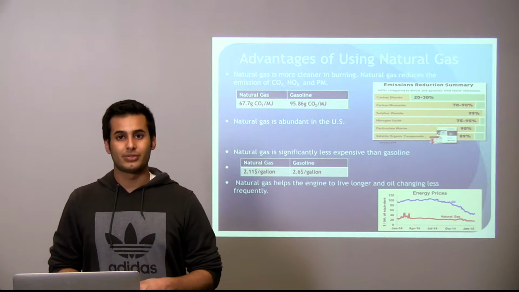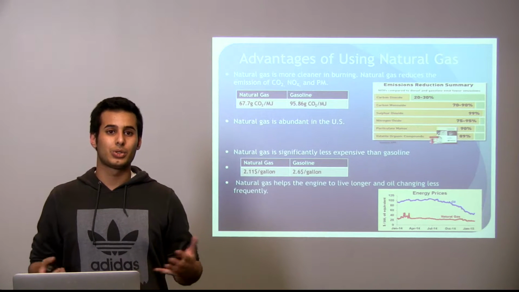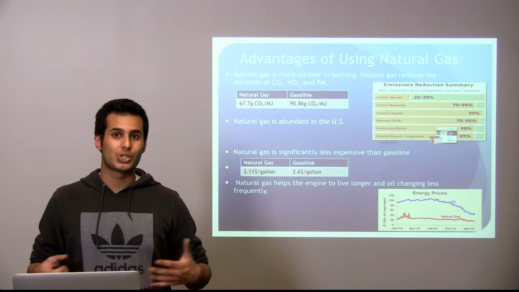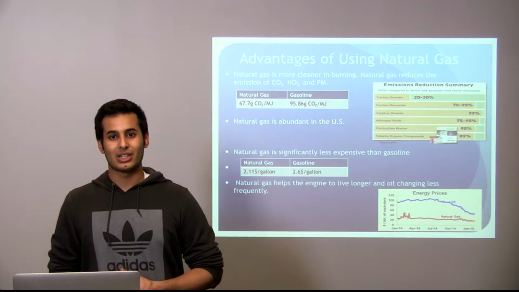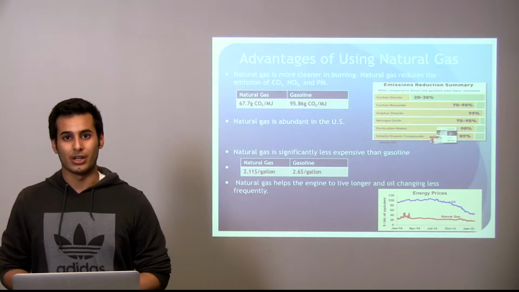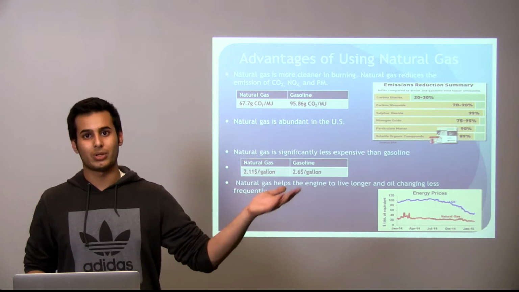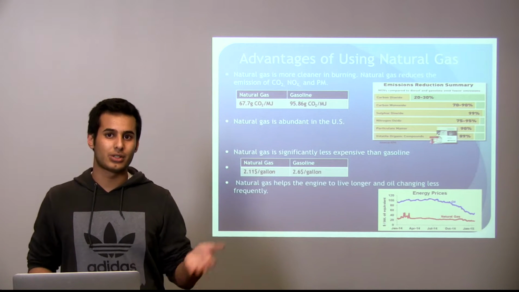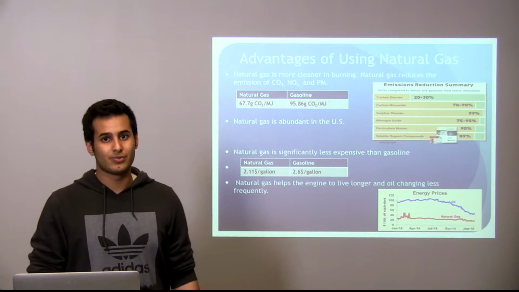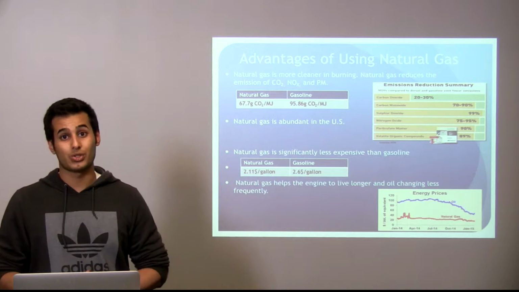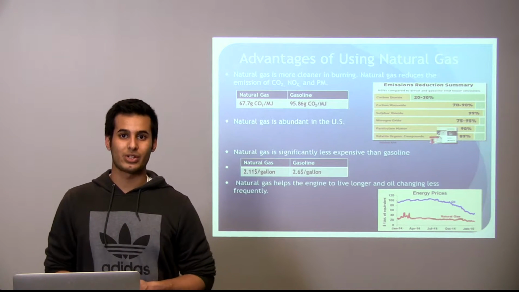The second advantage of natural gas is that it is abundant in the US, and this will help to reduce dependence on foreign oil, which supports the RFS law. And also, natural gas is significantly less expensive than gasoline. Over the years, natural gas prices have remained relatively constant compared to oil prices, which fluctuated over the years due to external factors. As we can see, as of 2015, the average natural gas price was $2.1 versus $2.6 per gallon for gasoline.